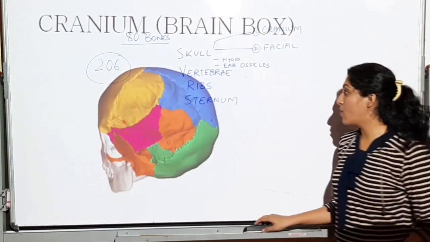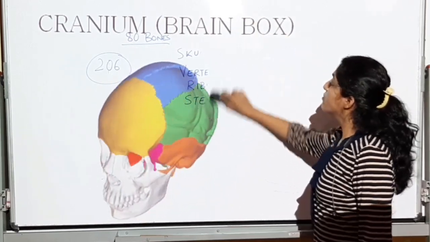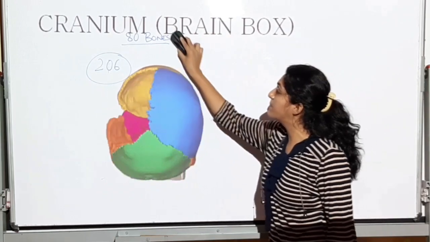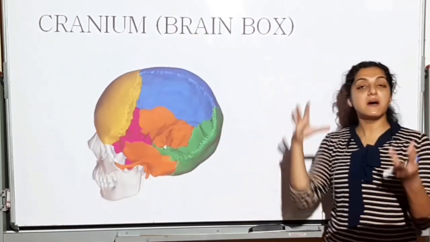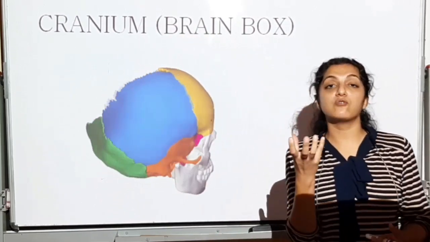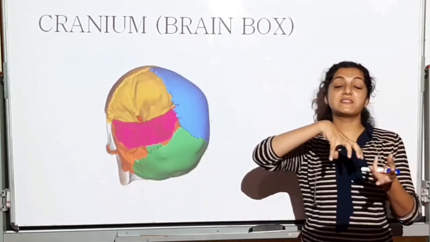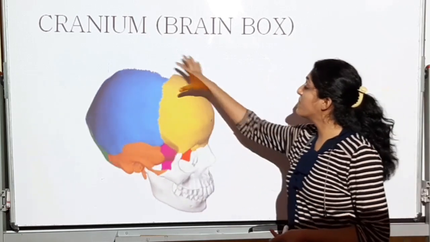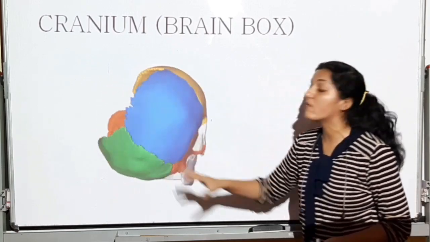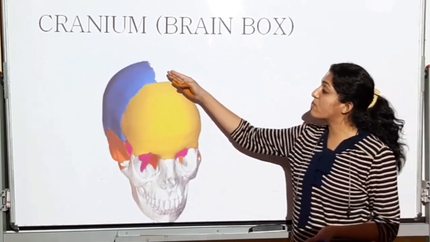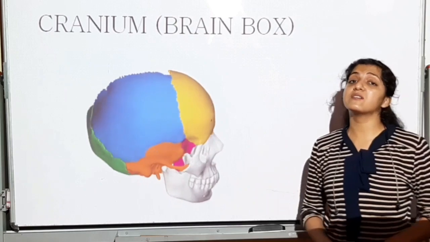So the cranium now. The cranium is going to be the brain box. It's going to be the bones that are going to keep the brain protected inside. It is like a box in which we store a glass showpiece or something. It also has thermocol coating which stays fixed in it. So cranium is going to be that kind of box for the brain. See here, the brain is going to be located over here in this box. I have opened the box from just one side for you to see that this is the place where the brain is going to sit.